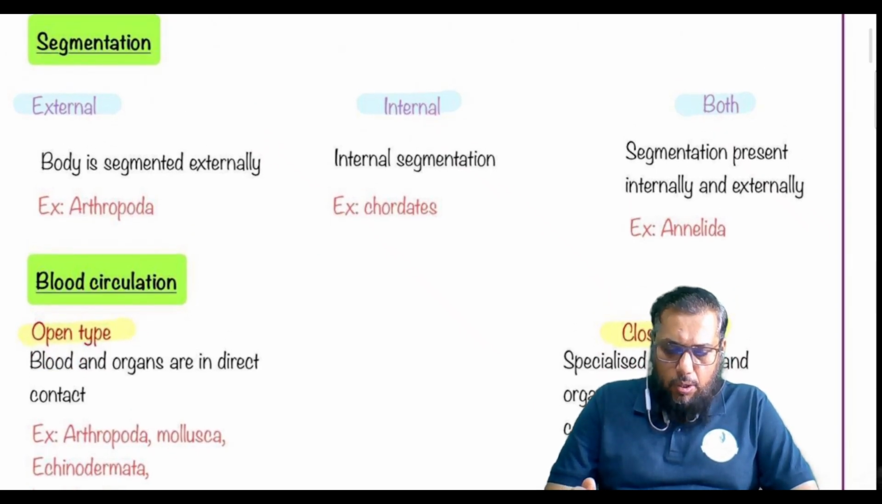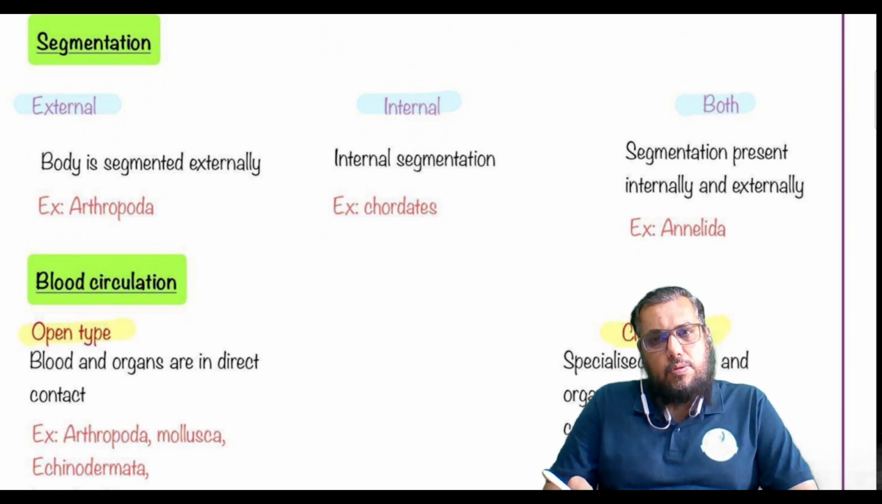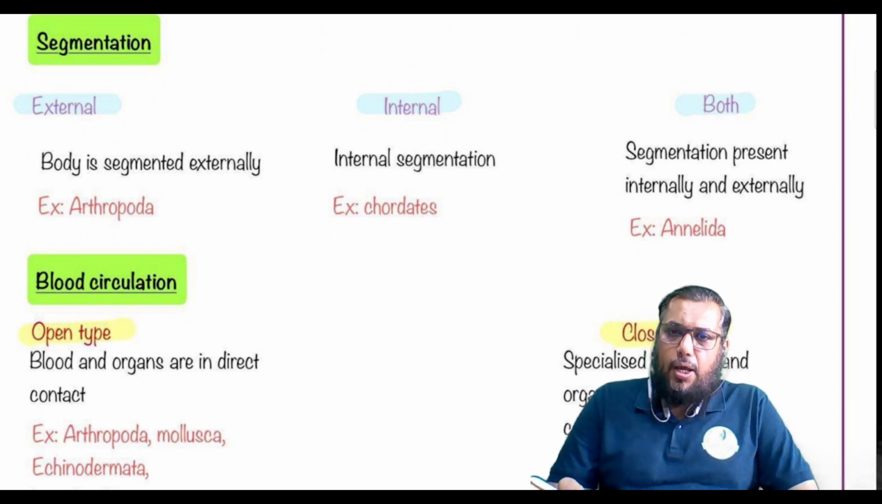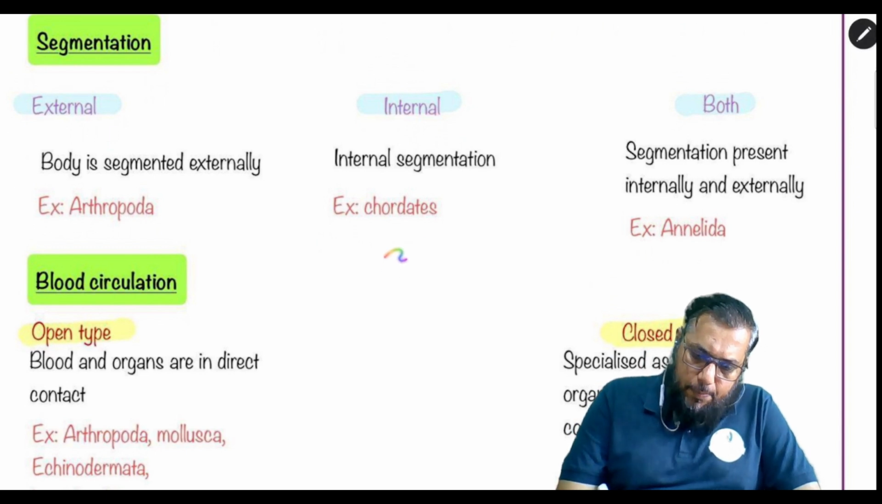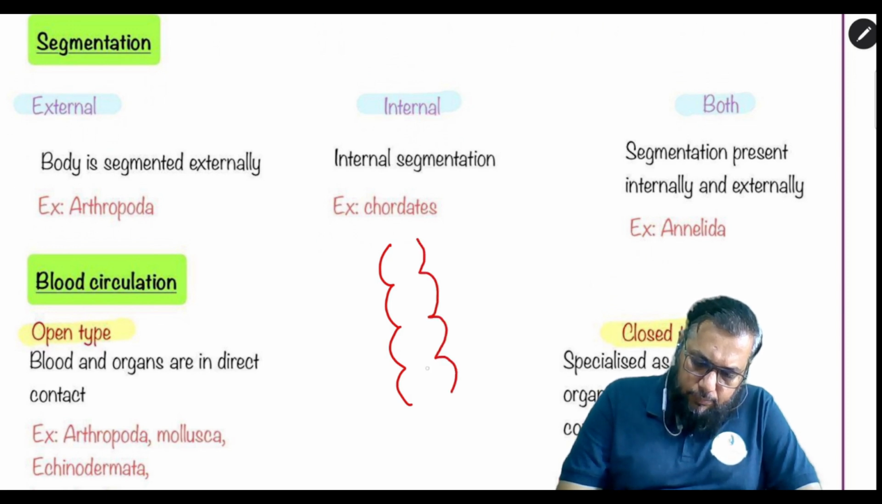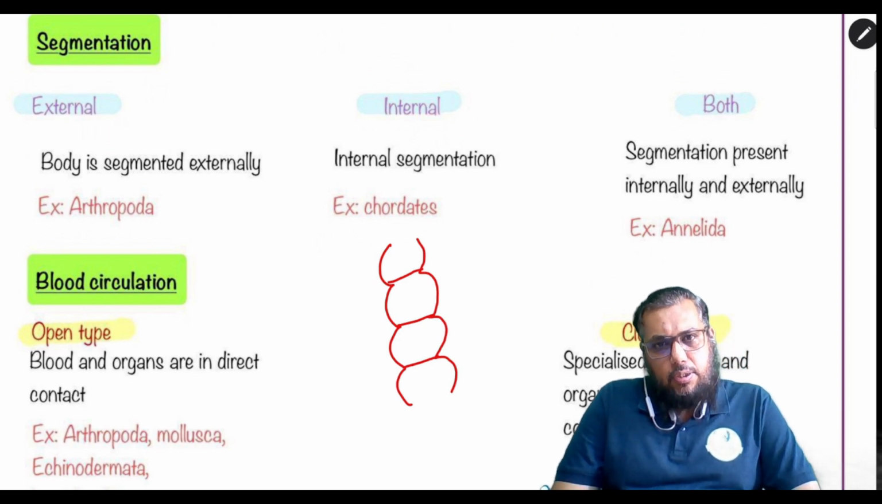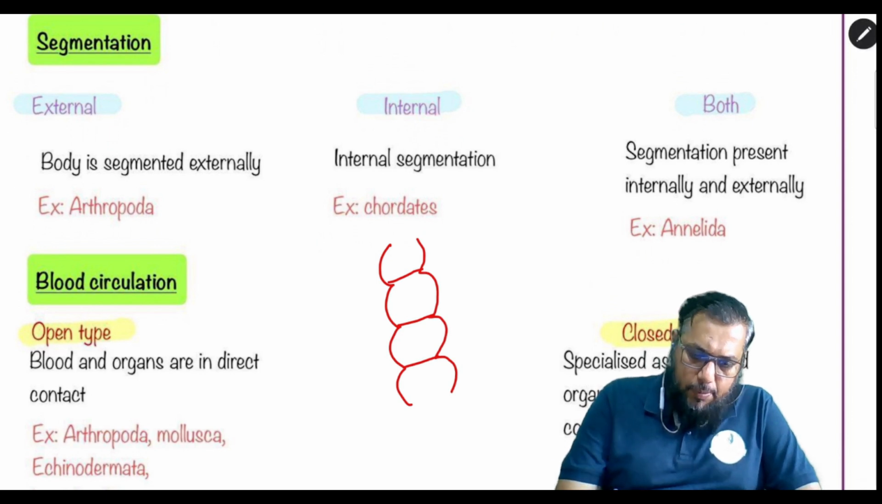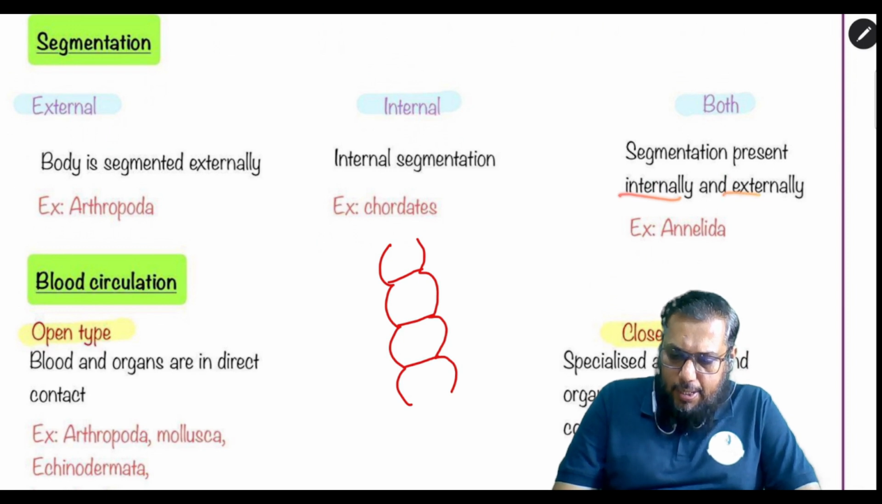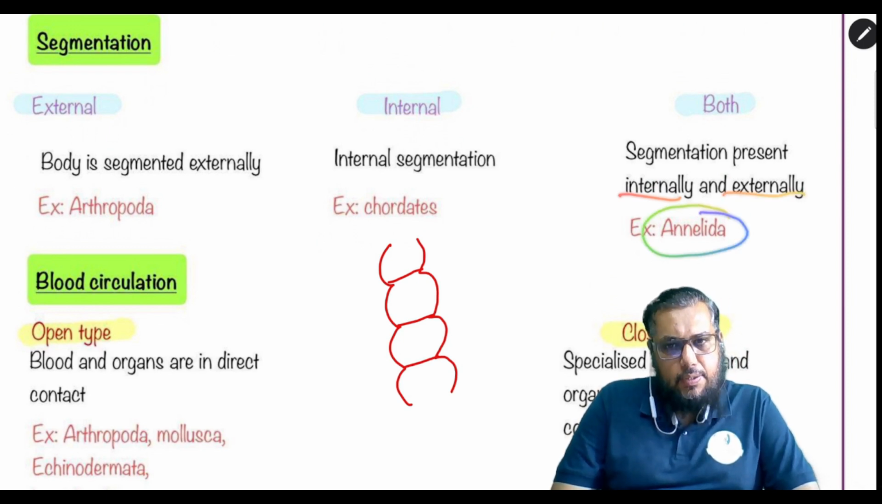With respect to segmentation, there are some organisms called truly segmented organisms. Truly segmented organisms are those where there is external segmentation as well as internal septa. The segmentation is present both internally as well as externally, and this is seen in annelids.